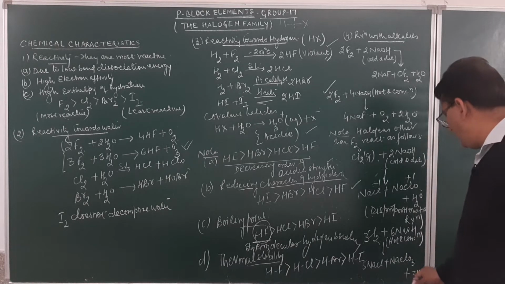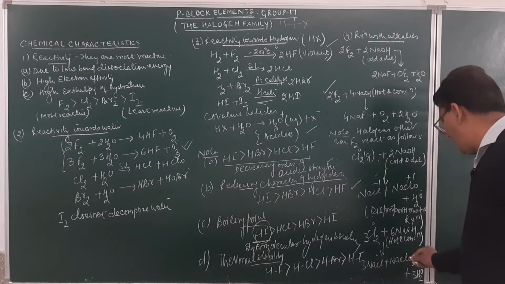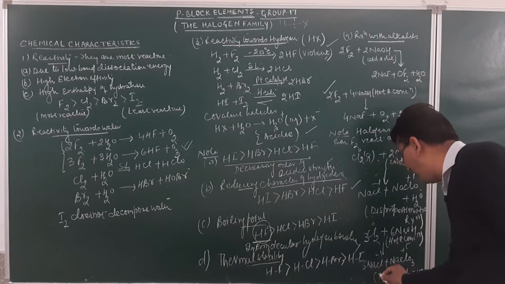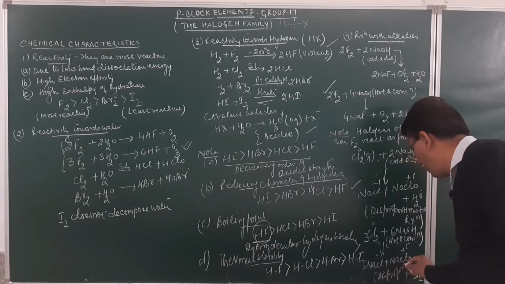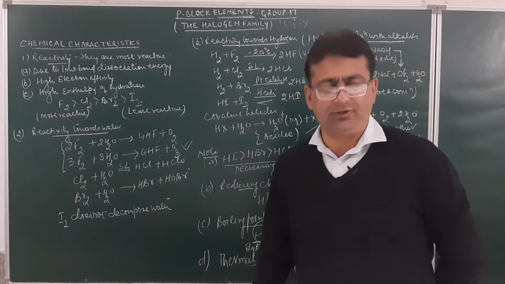So here again the oxidation number of chlorine is 0, here it is -1 and here it will be +1 -6, that is equal to +5. So this again is a case of a disproportionation reaction.